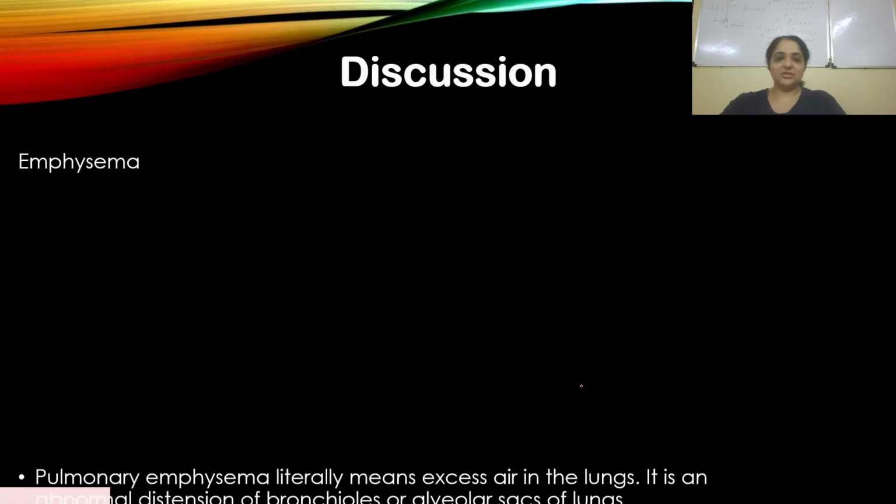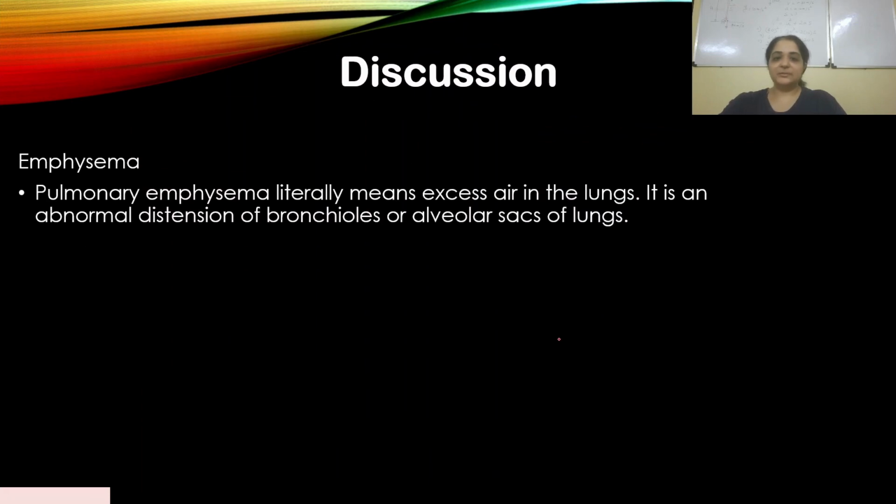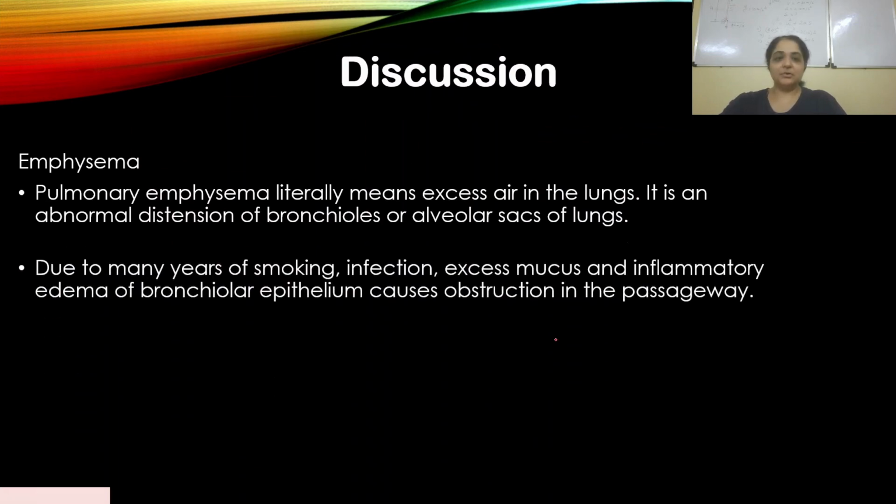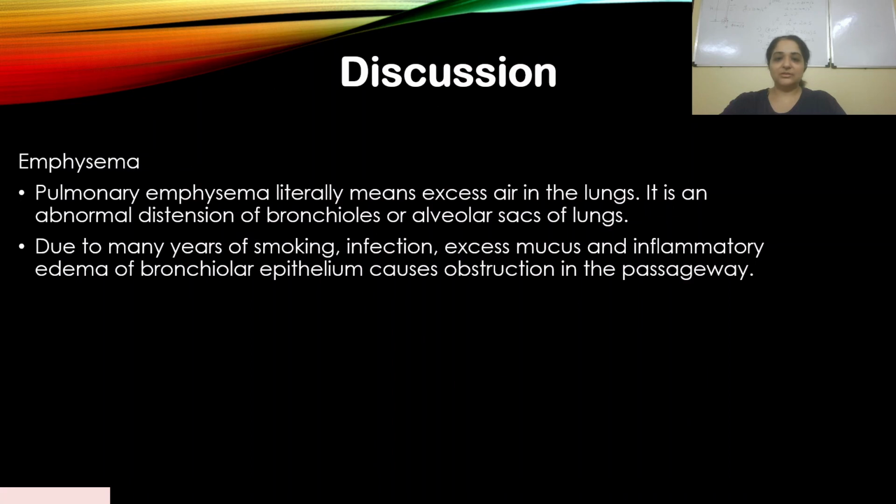Let's look at the discussion anyway. Emphysema literally means excess air in the lungs. There's abnormal distension of bronchioles or alveolar sacs of lungs, and this is caused by smoking. So you realize they're asking the same thing, but they're using different ways to ask that same question.